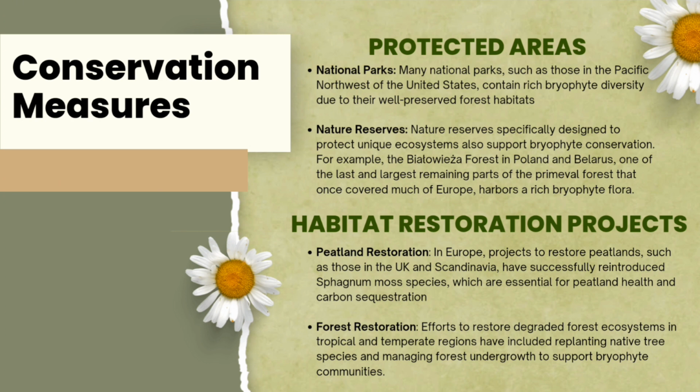Secondly is habitat restoration projects. Habitat restoration aims to rehabilitate degraded ecosystems to their natural state by supporting the recovery of bryophyte populations. Restoration projects often focus on re-establishing native plant communities, improving soil and water quality, and also removing invasive species. Examples of habitat restoration are peatland restoration and forest restoration.